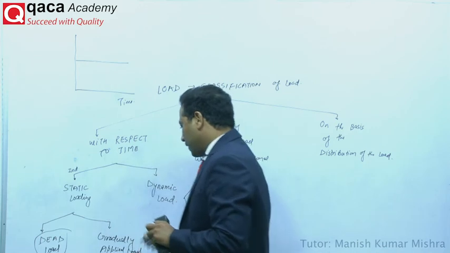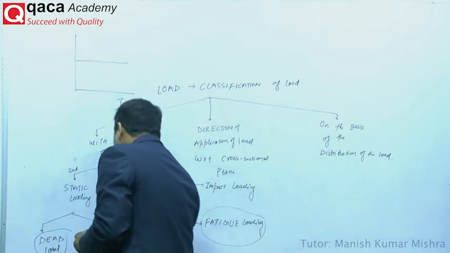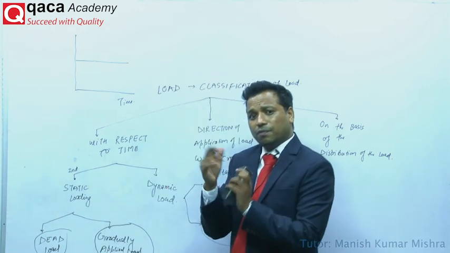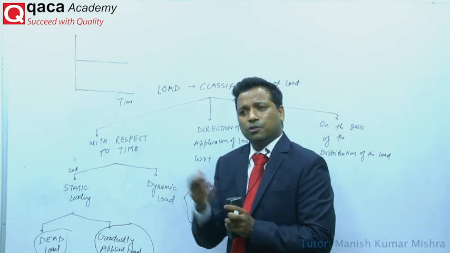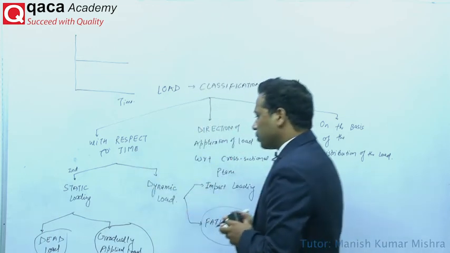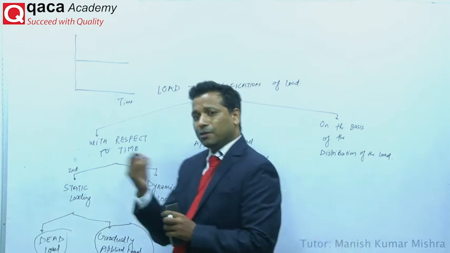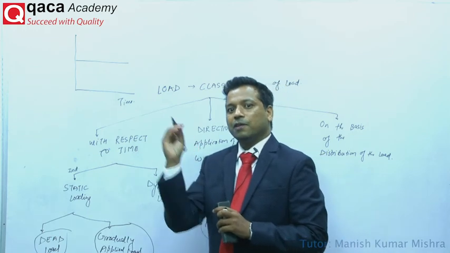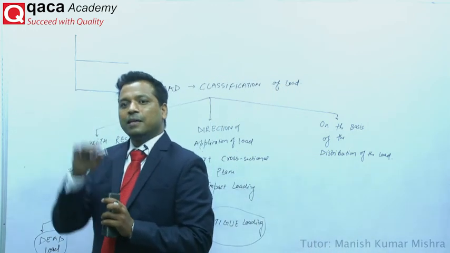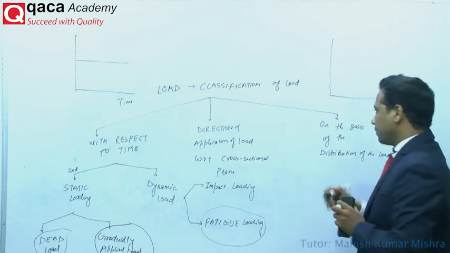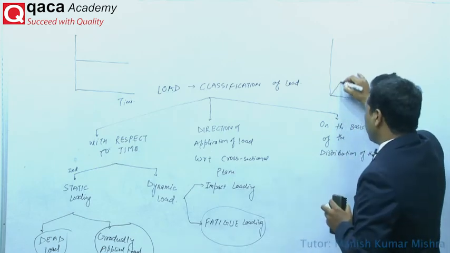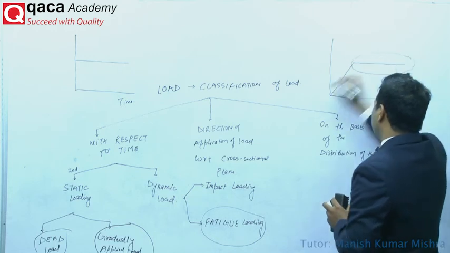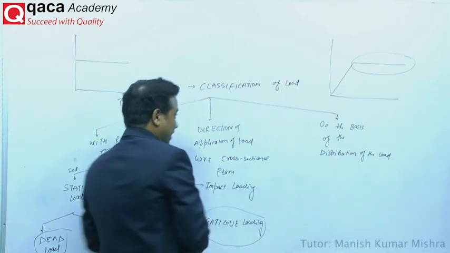Again, the gradually applied load. The best example is the UTM machine, the universal testing machine, in which if you want to draw the graph between engineering stress and engineering strain, you have to use the UTM machine. In the UTM machine, you apply the load where the value of the load gradually changes with respect to time. For some time the value changes, and then after some time it will be static. If you plot the load versus time graph, it gradually increases, and then after that time it will be constant. That is known as the gradually applied load.